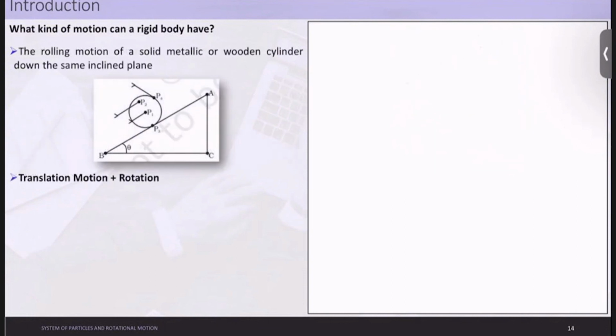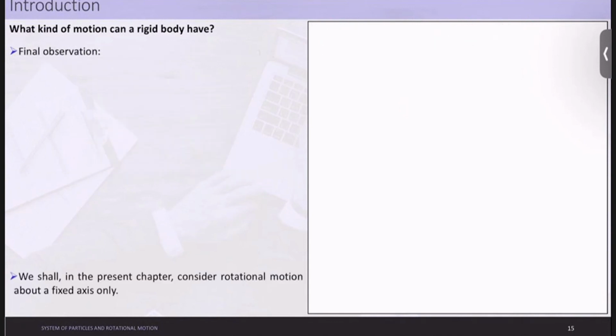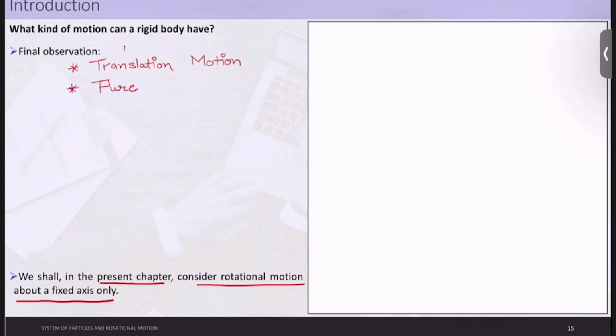First of all, what you need to understand is that this is basically a case of translation motion plus rotation. So this is an example of translation motion and rotation. What is the final observation here? In the present chapter, we will consider only rotational motion about a fixed axis. And the conclusion till now was, first, we understood about pure translation, and second, we understood about pure rotation.